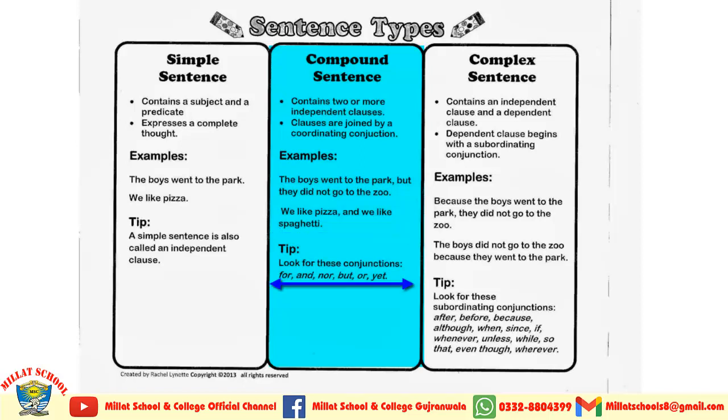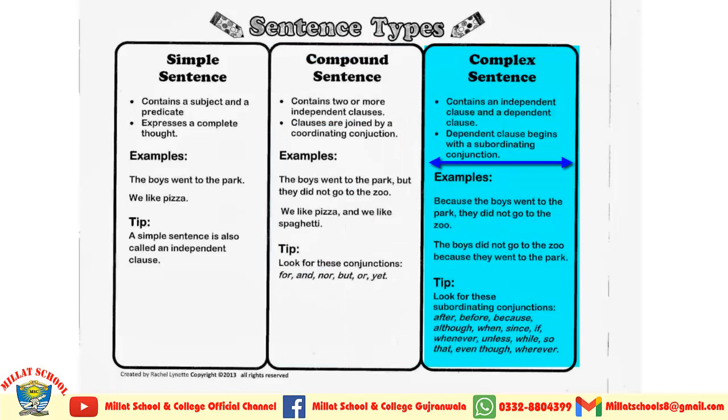Tips: look up these conjunctions: for, and, nor, but, or, yet. These conjunctions are used between two independent clauses to make them compound sentences. Now I am coming towards complex sentences. A complex sentence contains an independent clause and a dependent clause. A dependent clause begins with a subordinating conjunction. Because the boy went to the park, they did not go to the zoo. The boys did not go to the zoo because they went to the park.